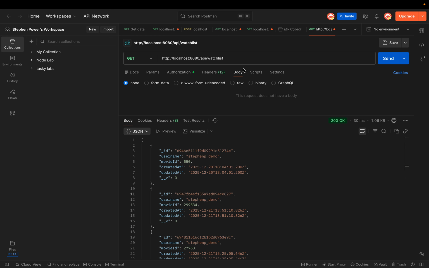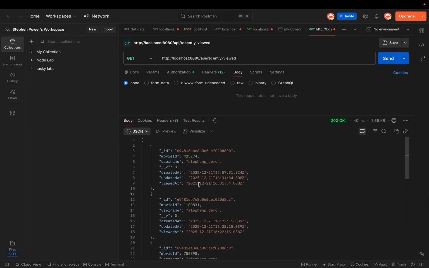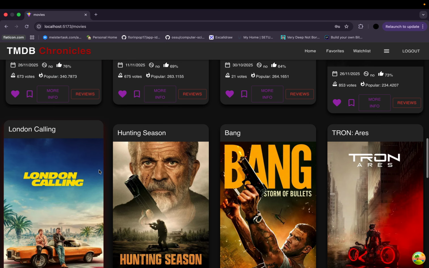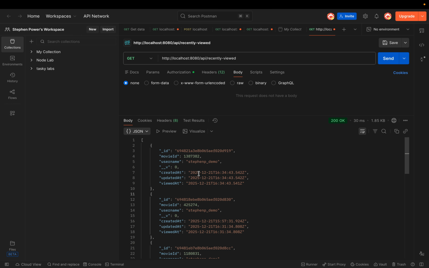I'll also show you how I created recently viewed. I'll just go in, show you what's already recently viewed. I'll send that now. You can see 1, 2, 3, 4, 5, 6. So there's 7 different movies that have been recently viewed by this user. If I go back into the app again, let me look at this one. I'm currently viewing this movie right now. When I go back into Postman and I send it again, you can see at the very top, the most recent one. I just viewed that. So it updates.